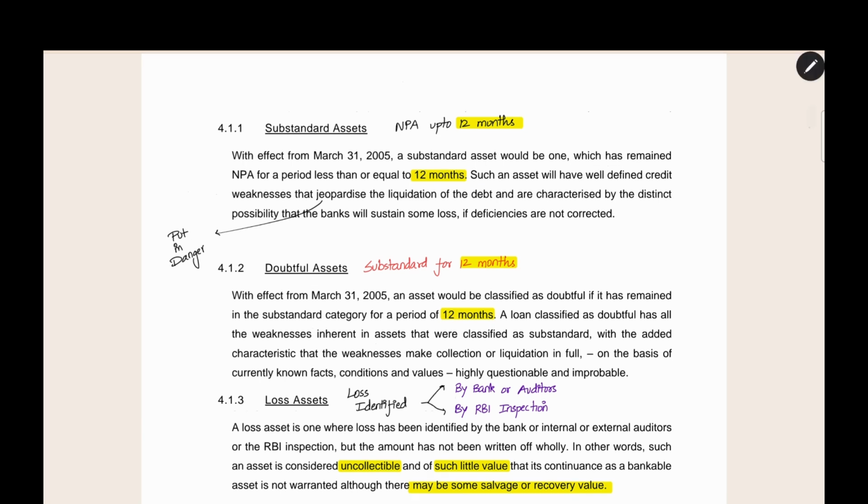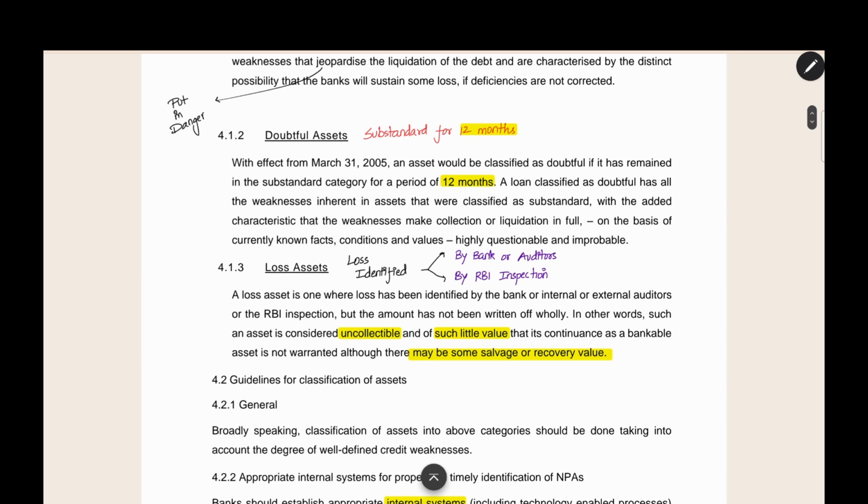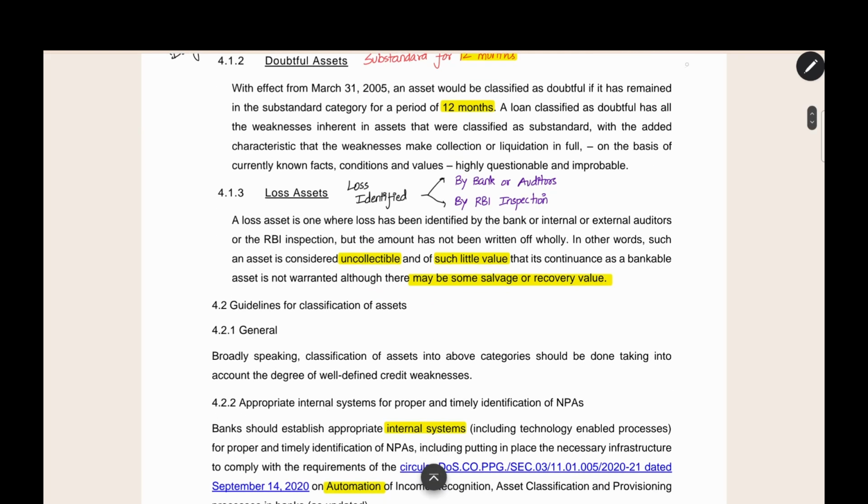Now another classification we saw is A4, loss assets. When will it be called a loss asset? By any inspection by the bank, auditor or RBI inspection, they find that there is low chance of recoverability, low chance to recover the amount. The borrower cannot repay. He is in a serious loss. He does not have money. You cannot recover any amount from him. Now it is a problem. You cannot recover, but you are showing it in the books as an asset.